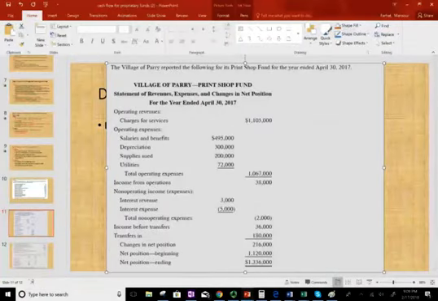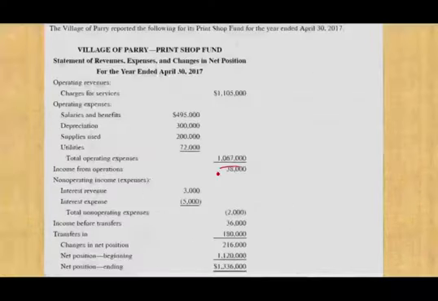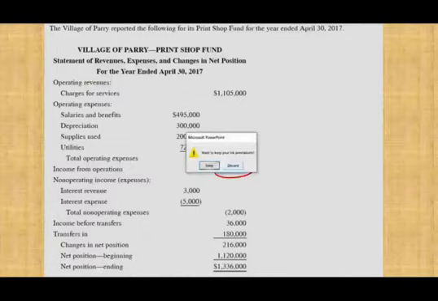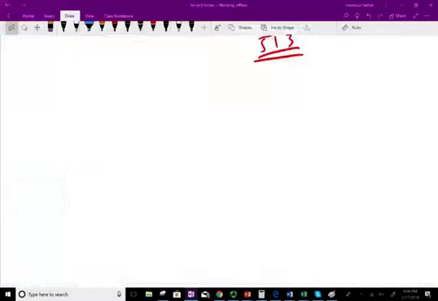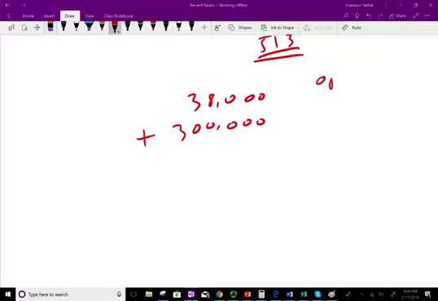So you start from income from operation. You start with this number and you work backward. So income from operation is 38,000. Then what you do is you add any non-cash expenses, and we said depreciation is a non-cash expense. So basically we're going from operating income to cash flow from operation. That's what we're doing. So the first thing is we add any non-cash expenses such as depreciation.